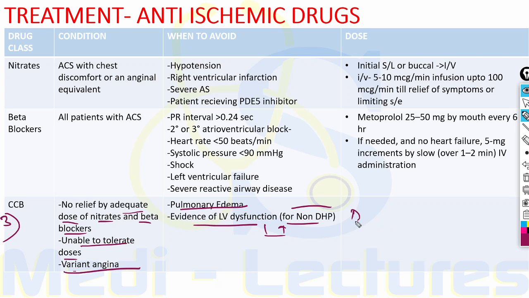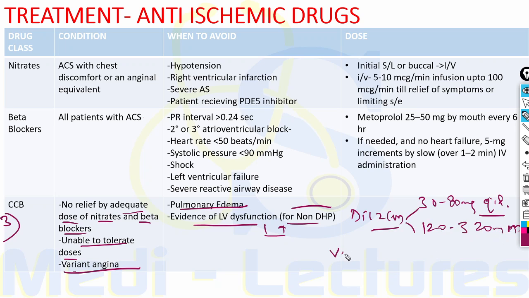The dose of diltiazem is 30 to 80 milligram 4 times a day, that is QID, for an immediate release tablet, and for sustained release, it is 120 to 320 milligram once daily.